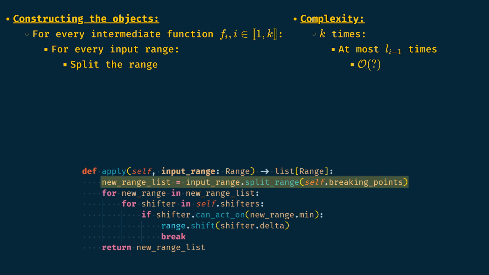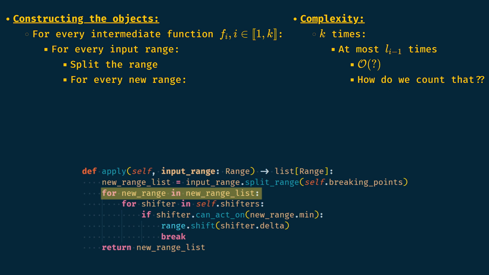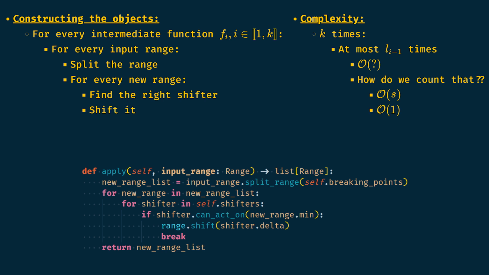Let's write the details of the function apply. First, we split the range. That's an unknown amount of operations. Then, for every new range, that's an unknown number for sure, we find the right shifter to shift it. That's in big O of s as we've seen in part 1. And we shift it, a big O of 1 operation. Then, we have a list of output ranges that will be the inputs for the next iteration.